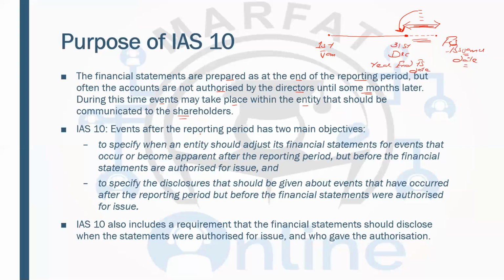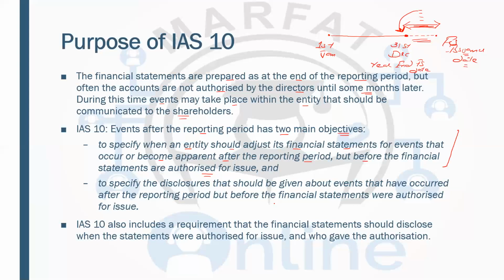IAS 10, events after the reporting period, has two main objectives: to specify when an entity should adjust its financial statements for events that occur or become apparent after the reporting period, but before the financial statements are authorized for issue. That means there will be some events which have a strong connection with the year end, and those events will be recorded in this year.